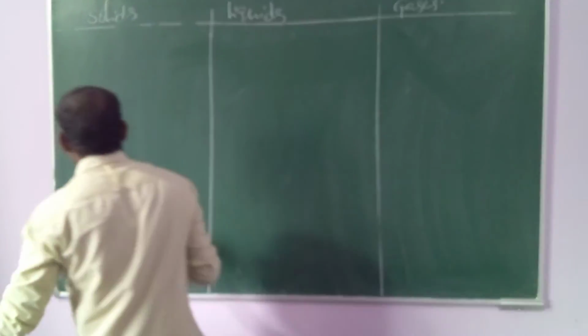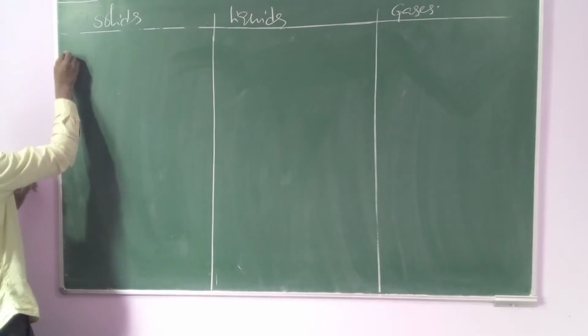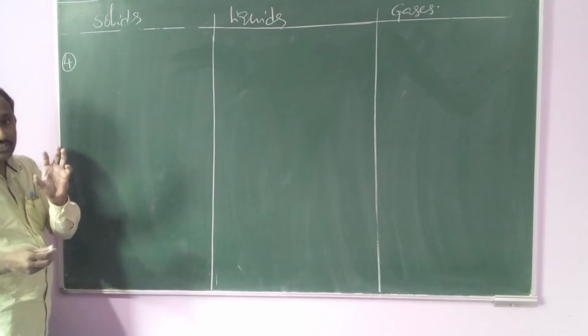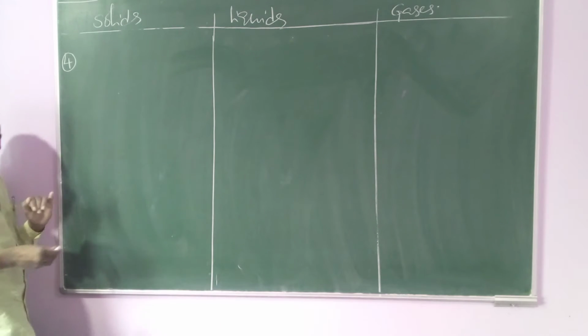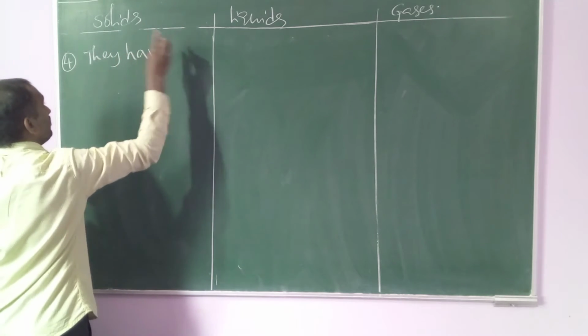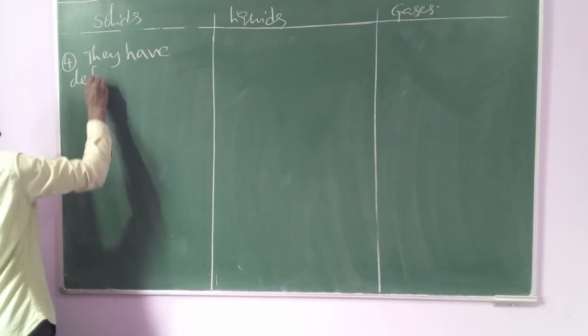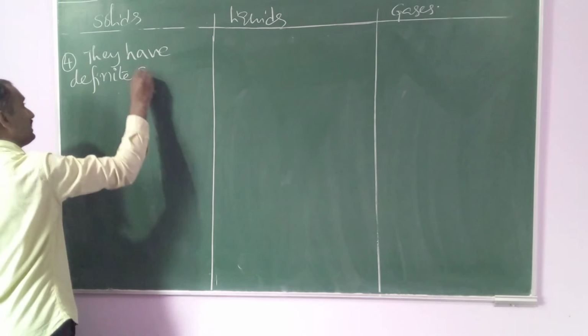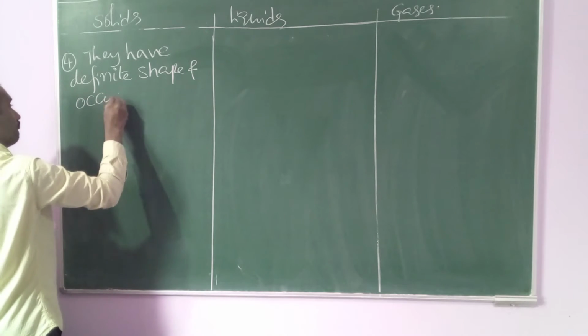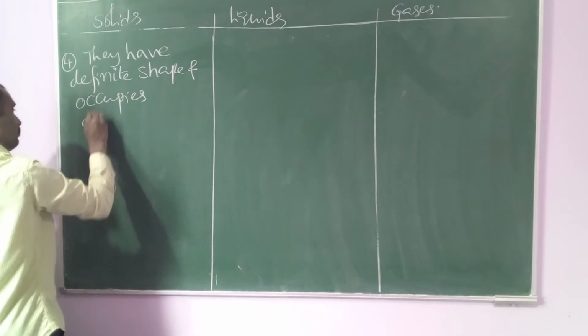Next, fourth point is, due to close packing, solids have definite shape and occupy definite volume.